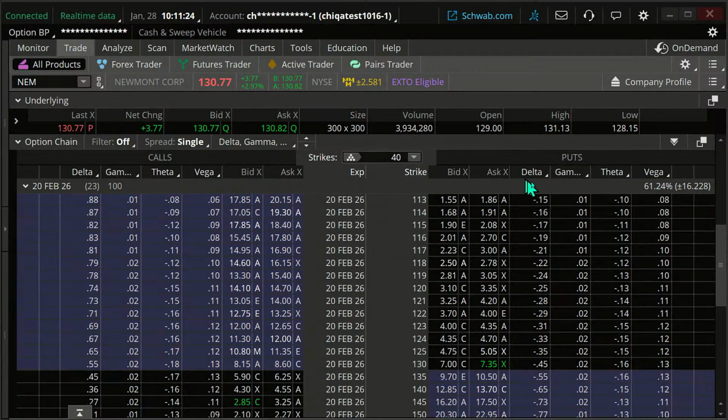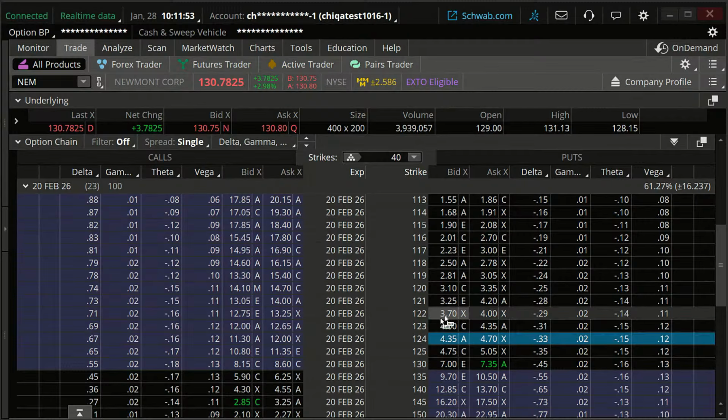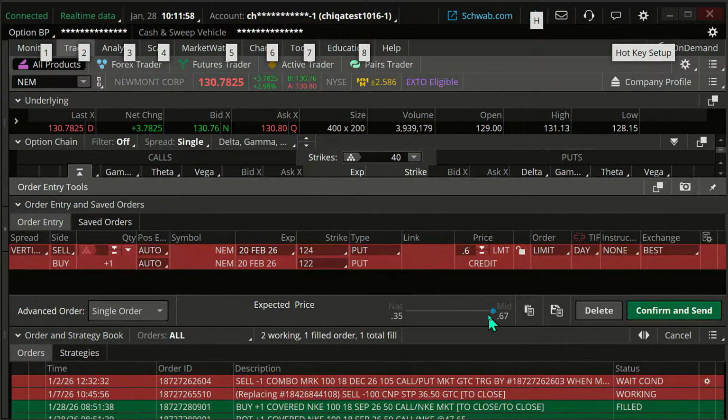Delta, which tells us how much the option is going to move in relationship to a $1 move in the stock price, can also give us an idea, at least, of the probabilities of it going in the money. We don't want it to go in the money, so we want to keep the probabilities down. I'm going to go to a delta of around 33 there. Usually we're looking in the 30 to 35 range in this class. I'm going to click on the bid price, and I'll go down, and I'm going to click on the ask price, control click, and that brings up my short put vertical.